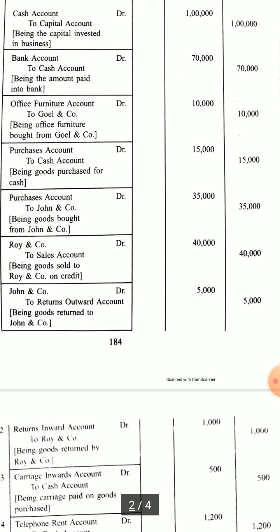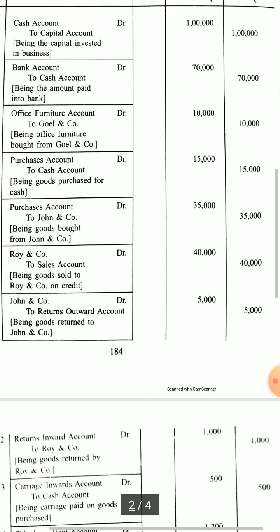Again, John and Company is being returned goods which we have earlier purchased from them. So this time John and Company is one party and return outwards or purchase return is the other party. We can write purchase return instead of return outwards. So you must remember that it is return outwards.